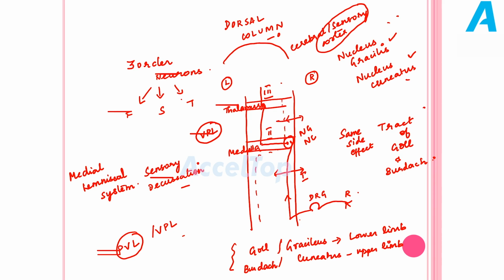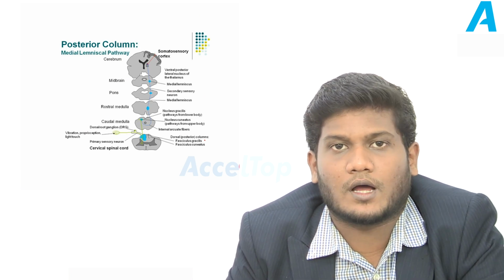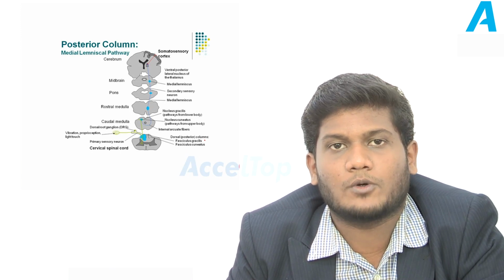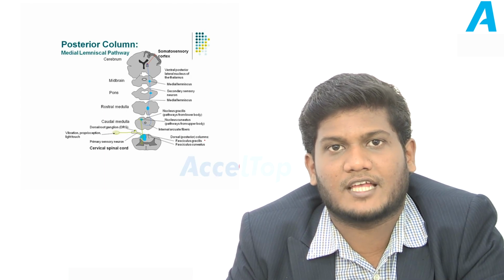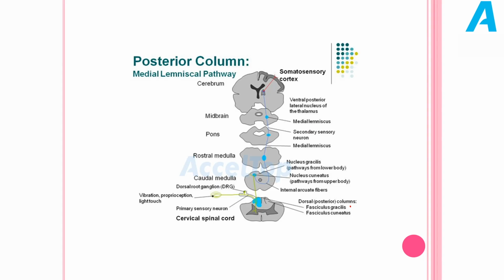Whereas, just imagine if the dorsal column is affected here. We have another dorsal column which is coming from the opposite side. So if the dorsal column is affected here, the sensations from the opposite side are affected. Final conclusion: if there is a lesion of the dorsal column below the medulla, the same side is affected, whereas if there is a lesion of the dorsal column above the level of the medulla, the opposite side is affected because of the crossing over that takes place at the level of the medulla. This crossing over, I have already told, is nothing but our sensory decussation. So it marks the end of our dorsal column.